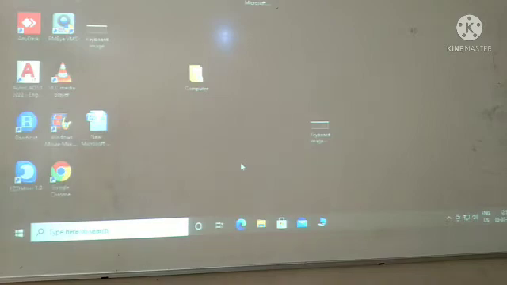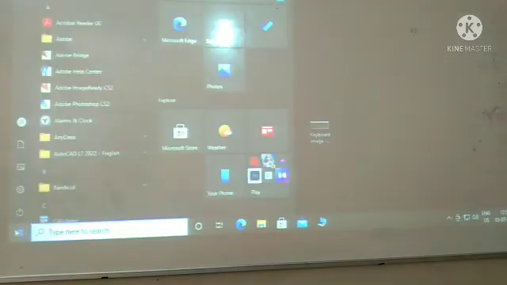Then after managing files and folders, we did the start button. That is this button. Our start button is present on the left bottom corner of our desktop, that is on the taskbar. With the help of our start menu, we can access all the programs and applications. So if we want to open our start menu, click on start, and the menu will appear.